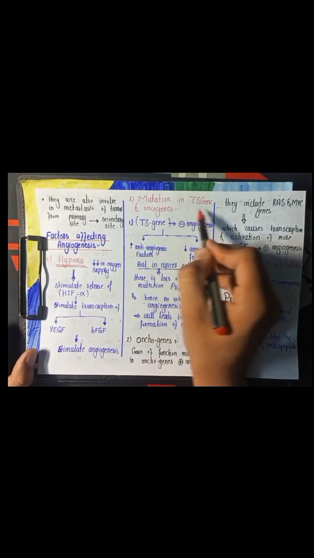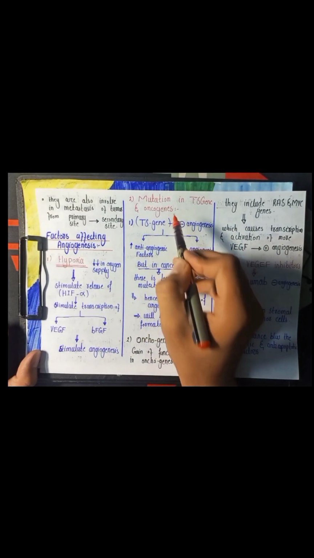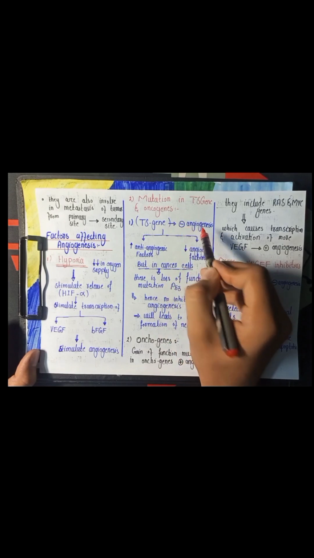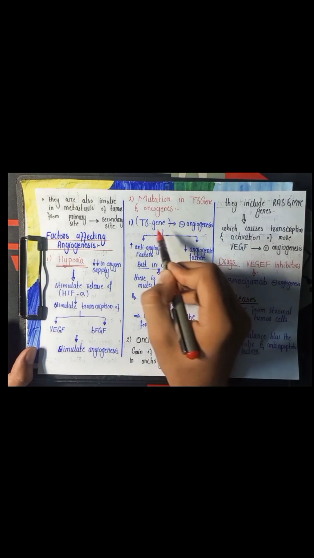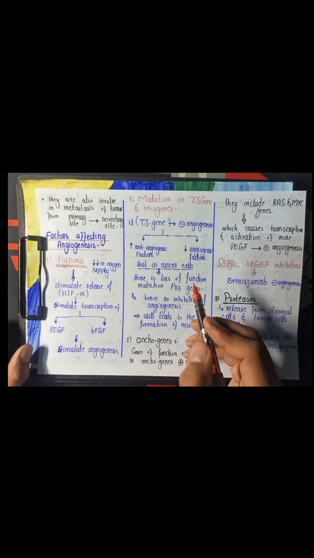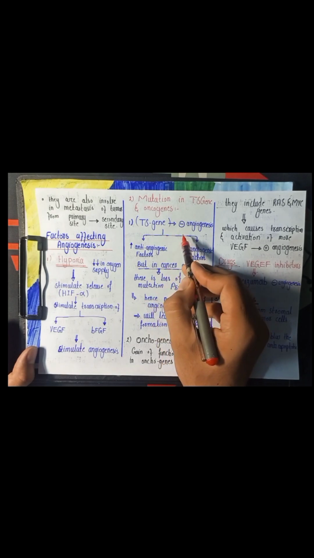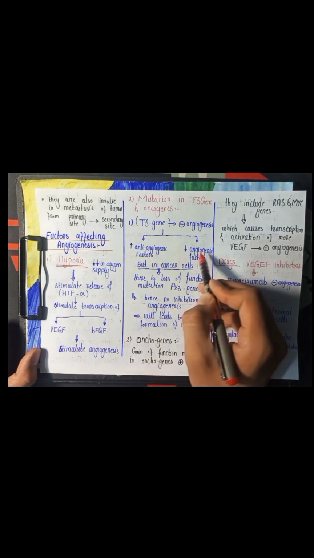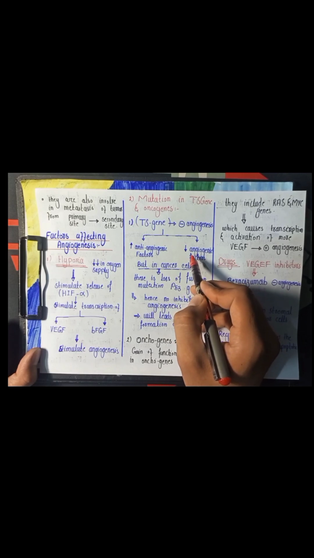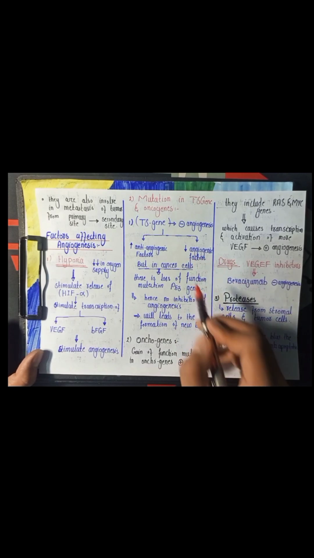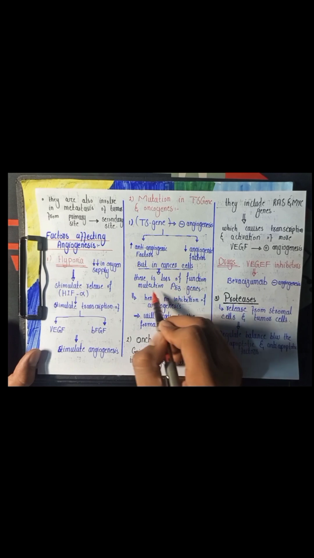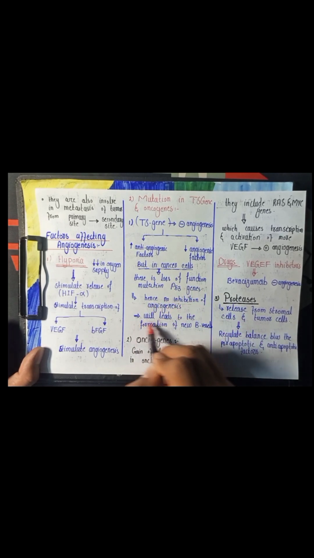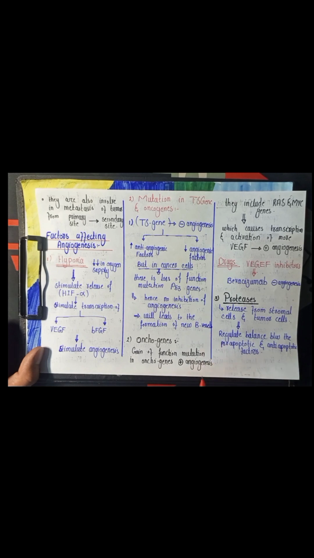The second one is mutation in the tumor suppressor gene and the oncogene. So the first one is the tumor suppressor gene. Normally, a tumor suppressor gene inhibits the process of angiogenesis, and the commonly involved tumor suppressor gene is p53. The tumor suppressor gene inhibits angiogenesis by increasing the concentration of anti-angiogenic factors and decreasing the concentration of the angiogenic factors. But in cancer cells, there is a loss of function mutation in the p53 gene, and there will be no inhibition of angiogenesis, which leads to the formation of new blood vessels.